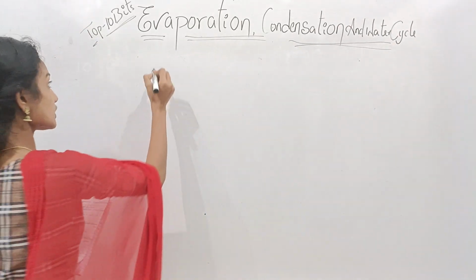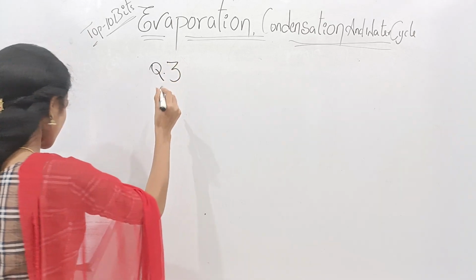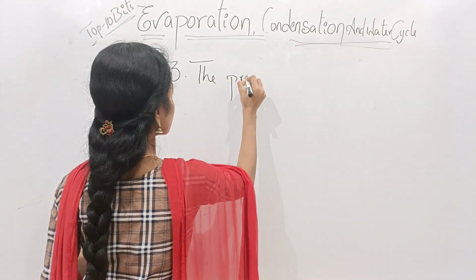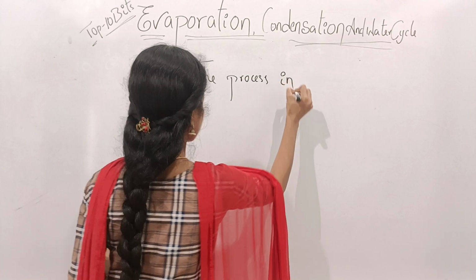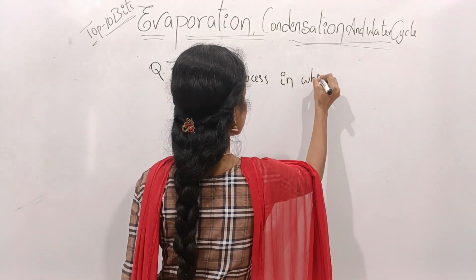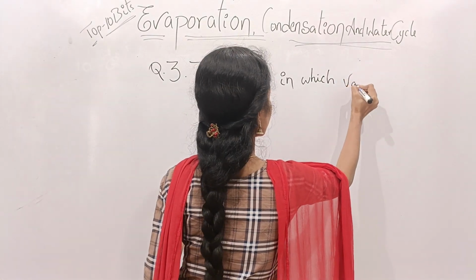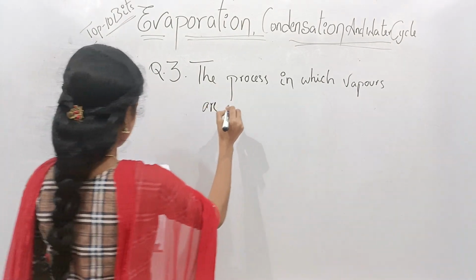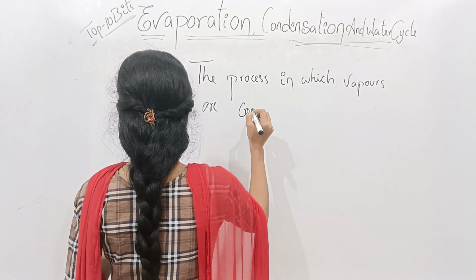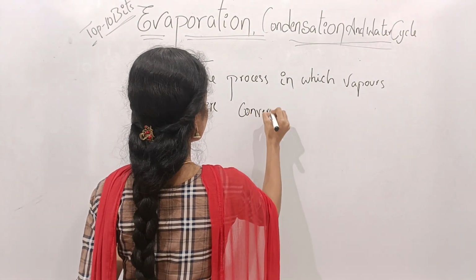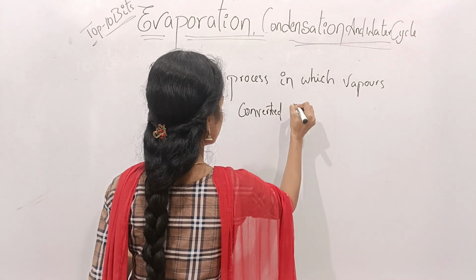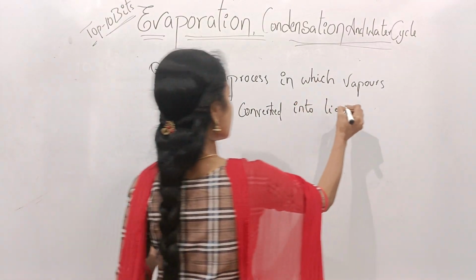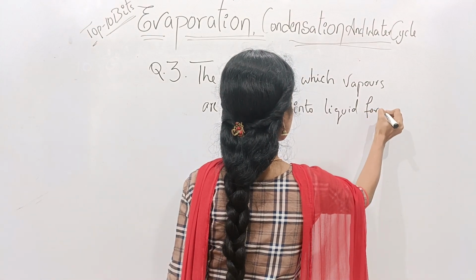And here the given question number 3 is: the process in which vapors are converted into liquid form is called what?